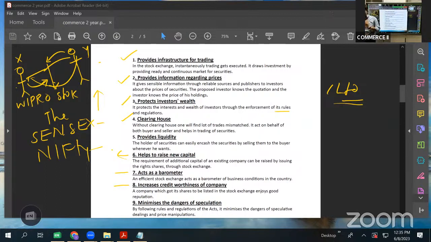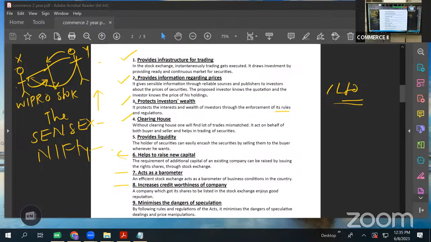Suppose a company comes out with some bonds or debentures or shares and they don't list in the stock exchange, people will not trust such companies. People will trust only those companies which are listed in stock exchange. So by listing in stock exchange, the credit worthiness of the company increases and people are ready to invest in such companies.